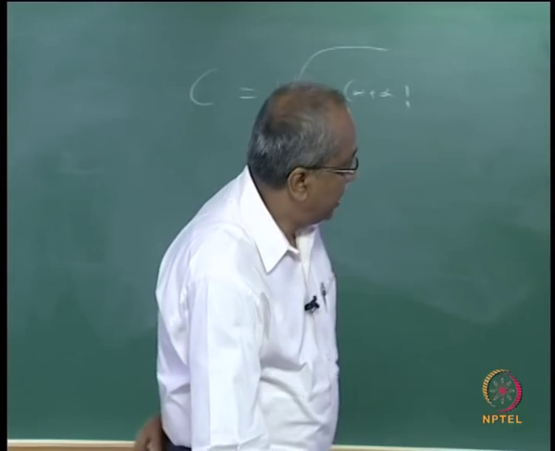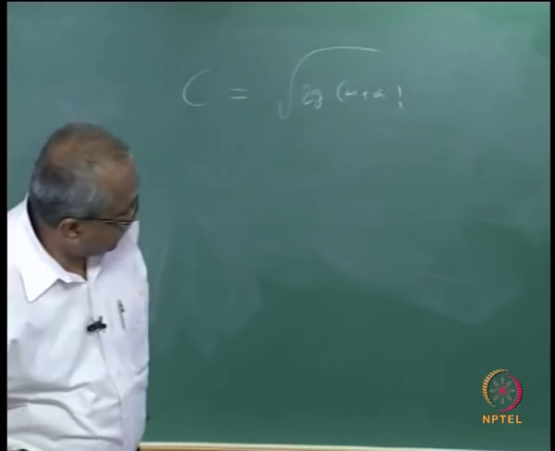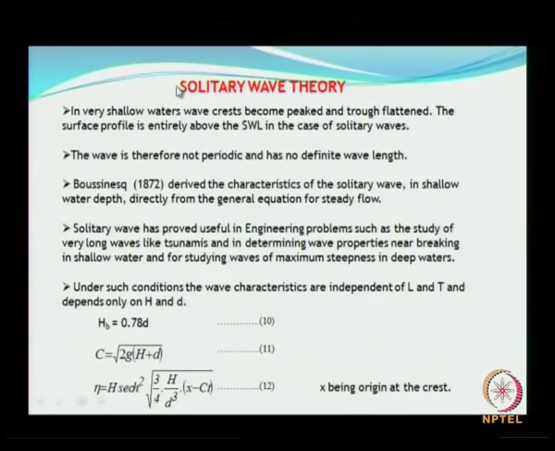The profile represented by the solitary wave can be represented as shown here. This is sech, and here all other parameters are known to you, x being measured from the origin at the crest. Based on this only you can draw the profile.